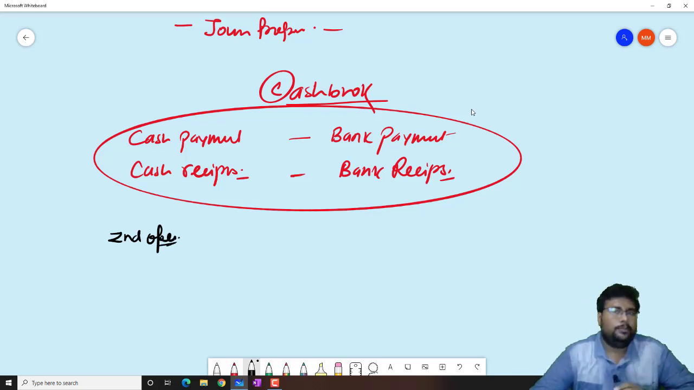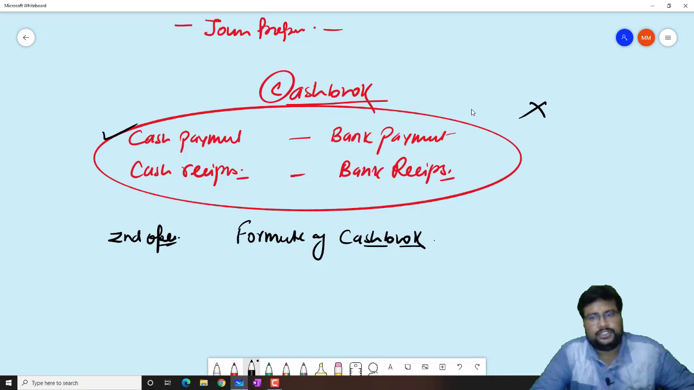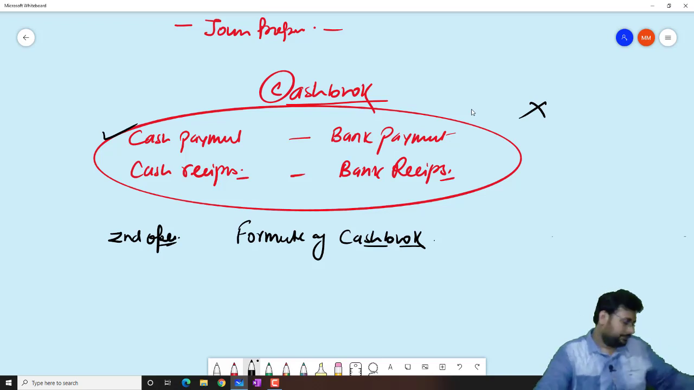Now beta, second thing, we have to open the format of the cash book. But before that, do we record any credit transaction in the cash book? No. In the cash book we will only record cash transactions or cash consideration transactions, like the cash and bank columns. So in the cash book we will not record anything which is on credit.